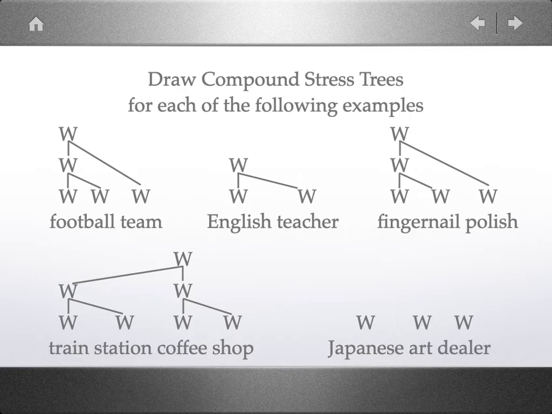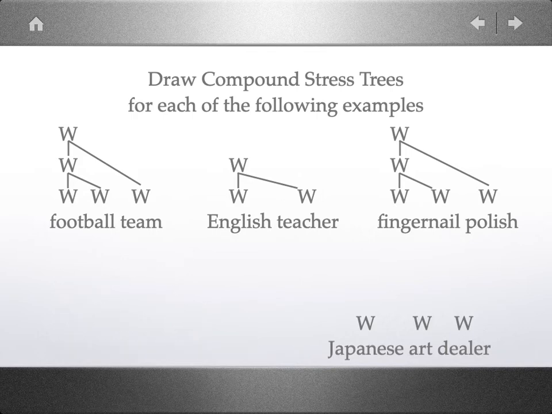Or we may talk about a dealer who specializes in Japanese art or art from Japan. The dealer himself or herself may be from Brazil or from France or from some country other than Japan, but they specialize in art from Japan. So depending on which structure, we'll determine which compound stress pattern we pronounce.